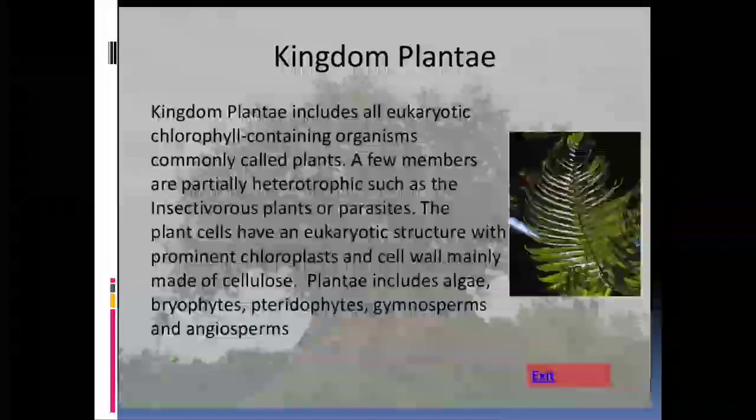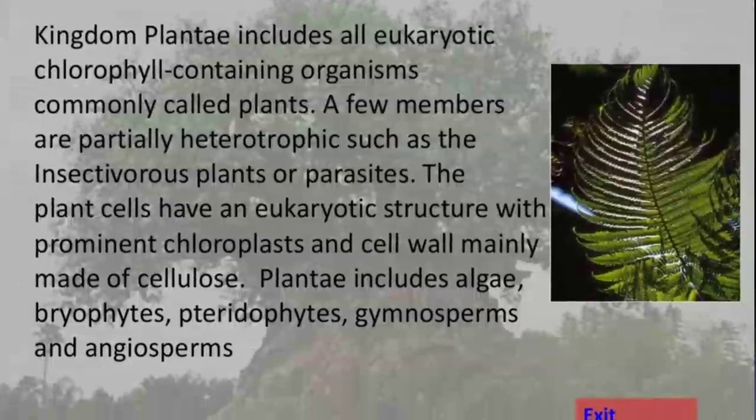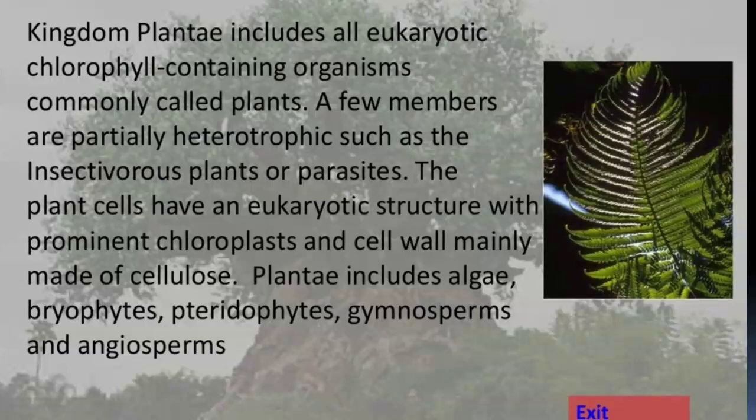Now the next kingdom is known as the Plantae. Kingdom Plantae includes all eukaryotic, chlorophyll-containing organisms that are known as the autotrophic plants. A few members are partially heterotrophic in nature, such as insectivorous plants or parasitic plants. The plant cell has a eukaryotic structure with prominent chloroplasts and a cell wall mainly made up of cellulose. So in case of the plant, the cell wall is made up of cellulose.